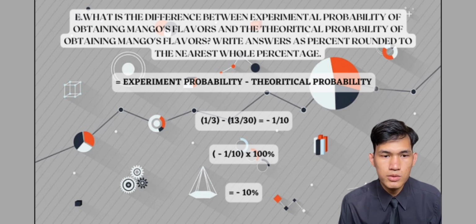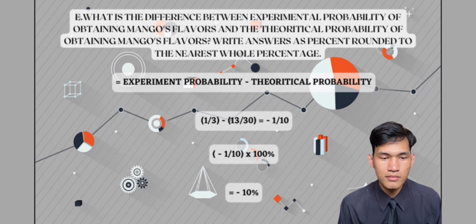The experimental probability of mango is 1 over 3 and theoretical probability of mango is 13 over 30. And we got the answer -1 over 10. So we just need to change the answer to percentage by multiplying it by 100%. And the answer is 10%. So there is a 10% chance of not getting mango over the theoretical probability.